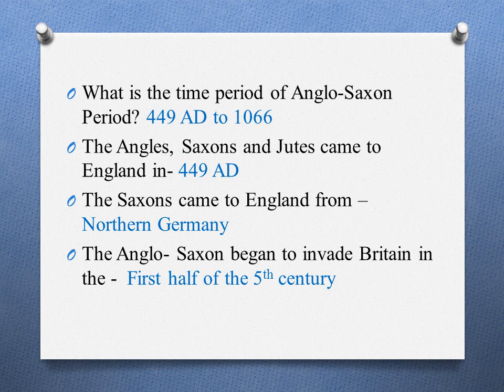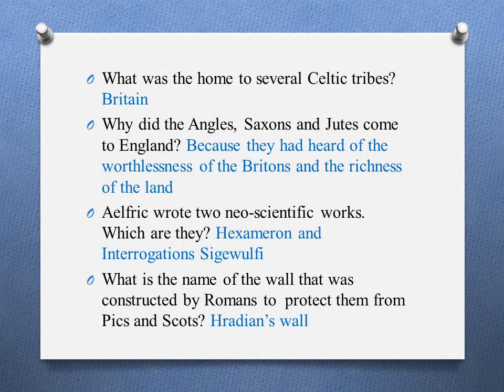The Angles, Saxons and Jutes came to England in 449 AD. The Saxons came to England from northern Germany. The Anglo-Saxons began to invade Britain in the first half of the 5th century. What was the home to several Celtic tribes?